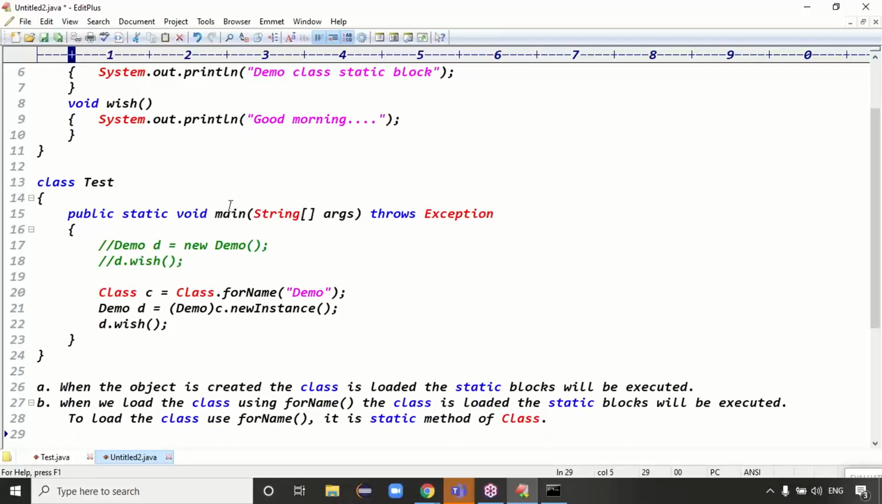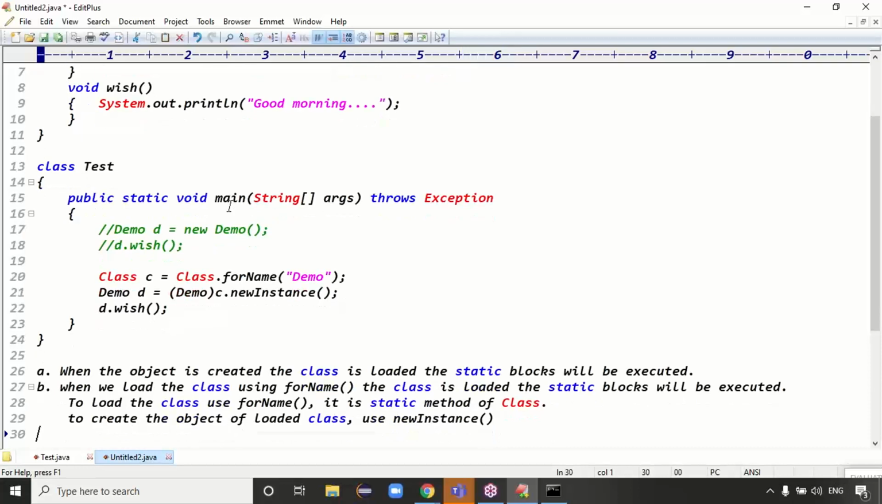To create the object of the loaded class, which method do we use here? The newInstance method, right? That's the point, guys.